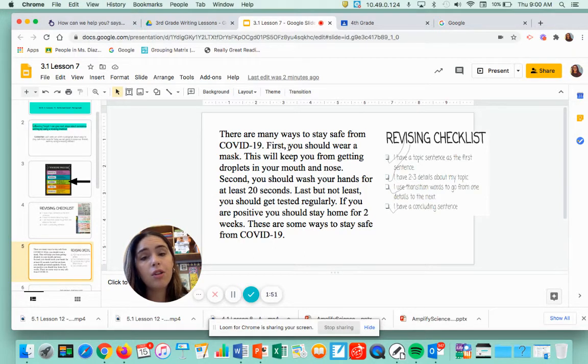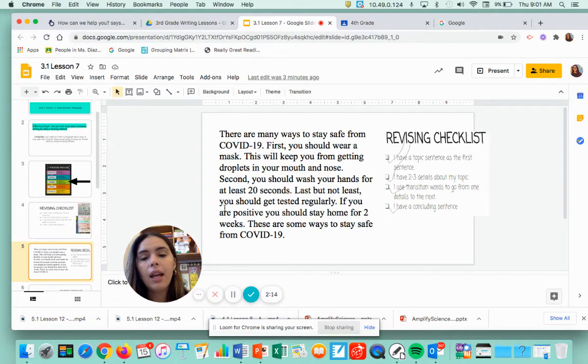First, there goes their transition word. You should wear a mask. This will keep you from getting droplets in your mouth and nose. Second, you should wash your hands for at least 20 seconds. Last but not least, you should get tested regularly. That's the third detail. So I put a check. They have 3 details, and each one is in a new sentence.